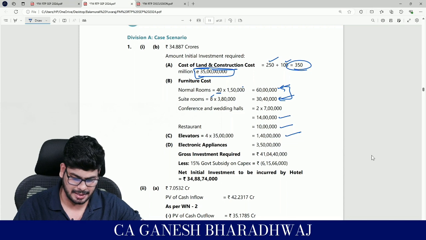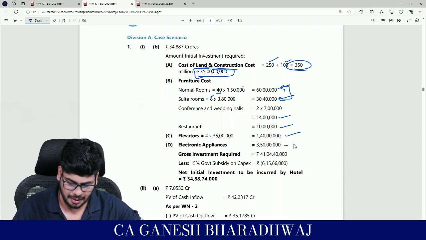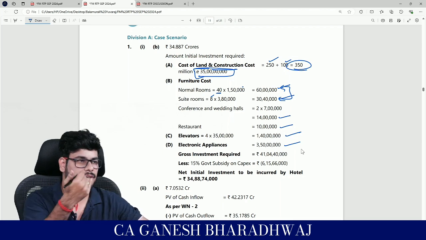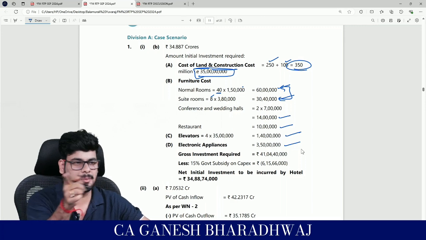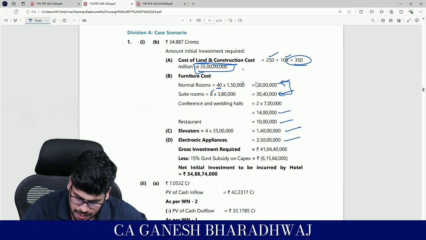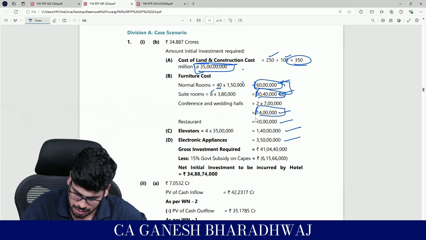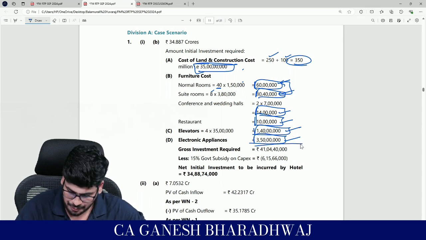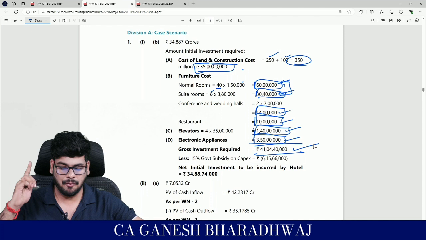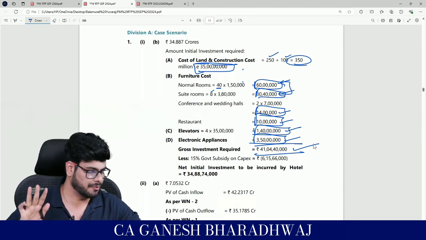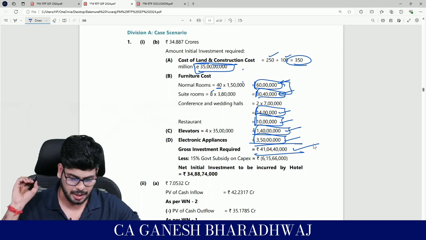Electronic appliances, it's given, no? It's directly given as 35 million. 35 million is nothing but, put the decimal one place before, it will be converted into crore. 35 is going to be 3.5 crores. That's all. Clear with this? Fine. So if you add up all this, and if you add these figures, are you getting this? 41 crore 4 lakh and 40,000. Right? You will get this. Definitely, there's no mistake. I checked it. Okay, fine.